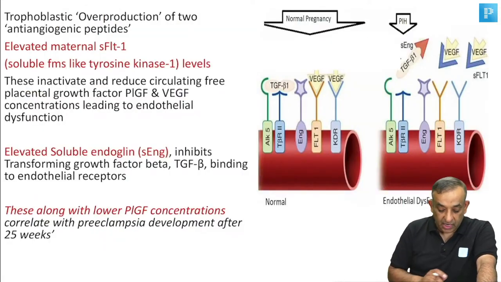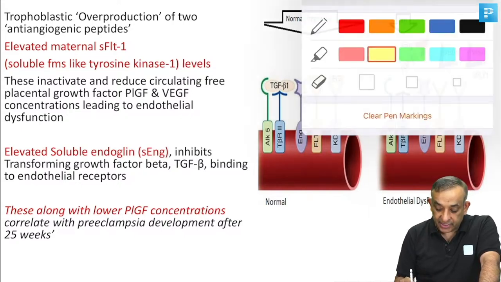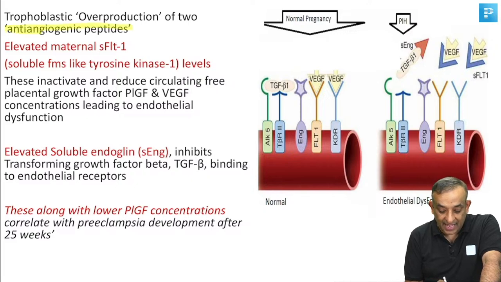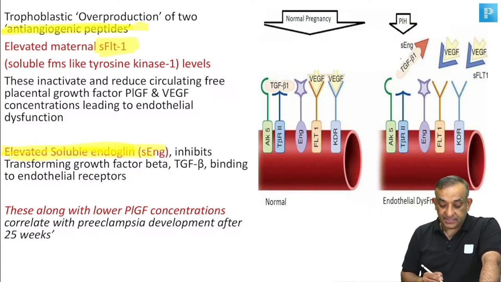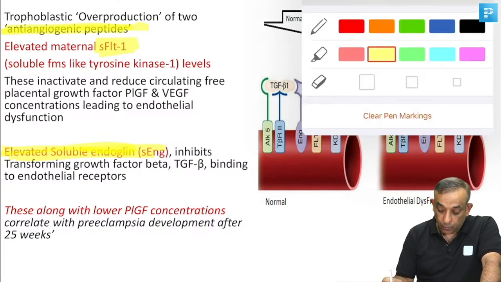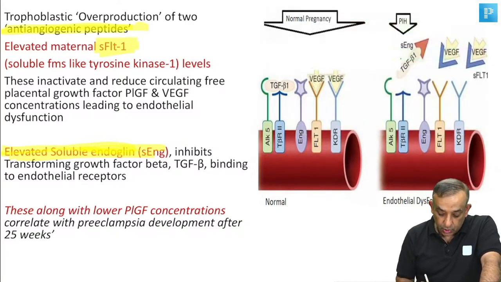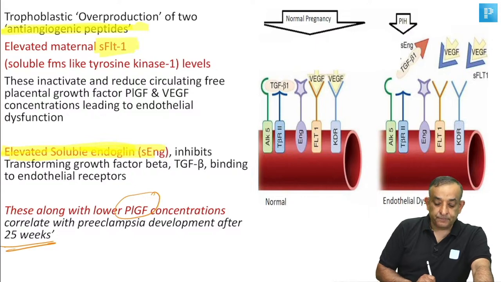Right guys, so after understanding this, a quick revision of what I told you just now. Trophoblastic overproduction of two anti-angiogenic peptides, elevated sFLT1 and elevated soluble endoglin. These are the two things you have to remember. All right. So once we remember this, then we know the pathology of this. Now these, along with low placental growth factor concentration, correlate with preeclampsia development after 25 weeks of gestation.